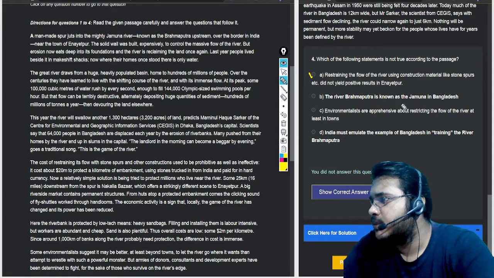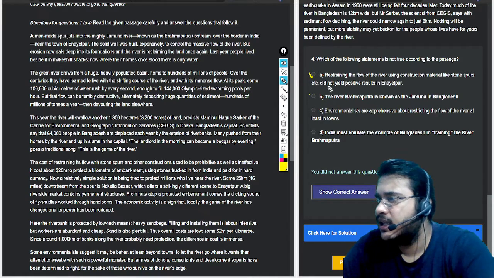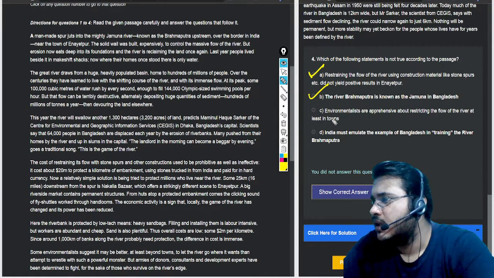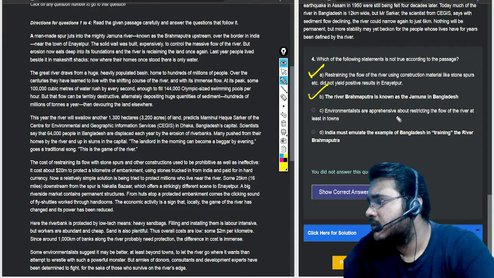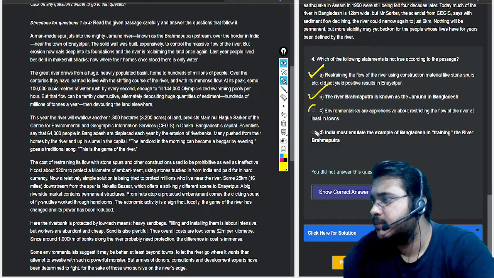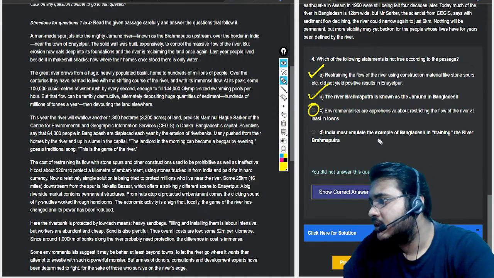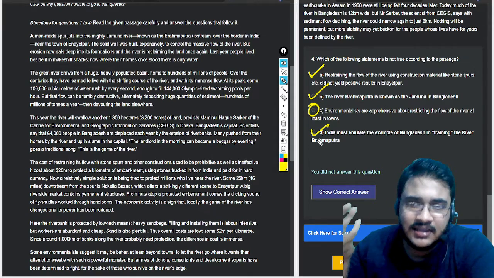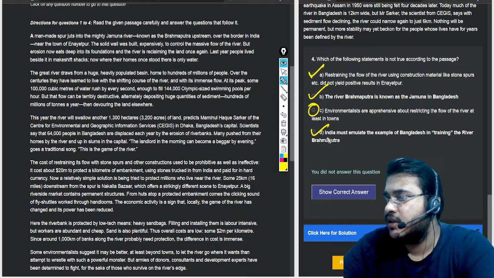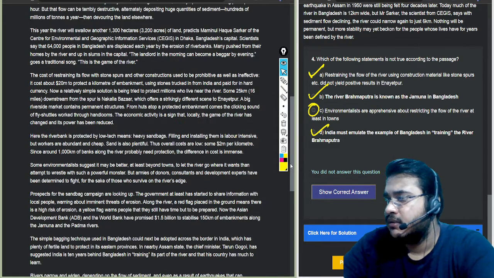The river Brahmaputra is known as Jamuna in Bangladesh. Totally, this is true. Environmentalists are apprehensive about restricting the flow of the river, at least in town. So I'll keep this, I'll reread this, I'll come back to it. India must emulate the example of Bangladesh in training the river Brahmaputra. This is also written in the last paragraph. So if I go to the last paragraph, probably I'll be able to find it. This is what Tarun Gogoi was talking about, right?